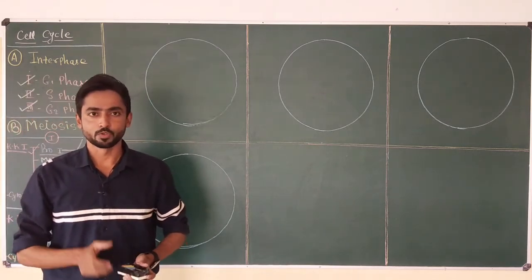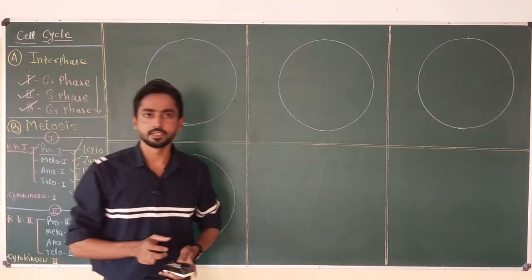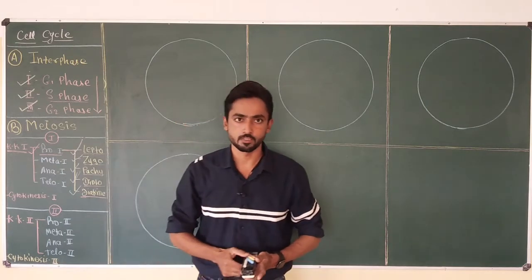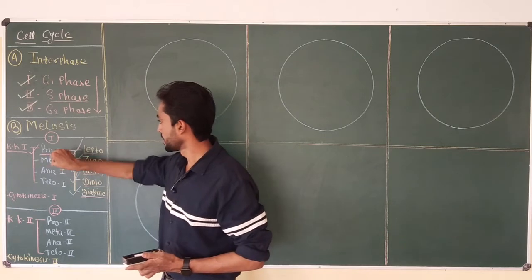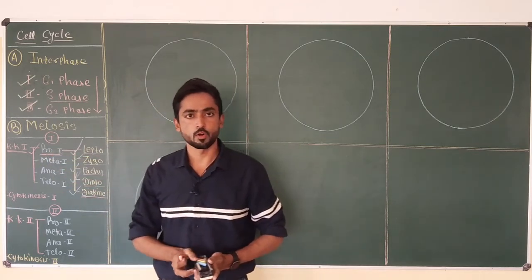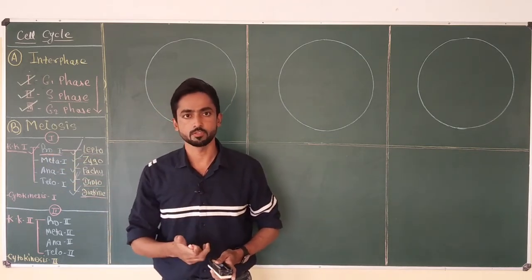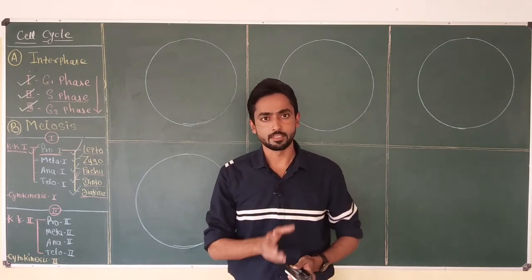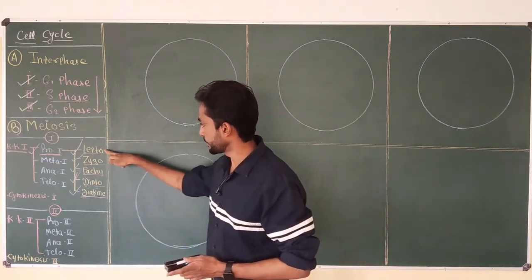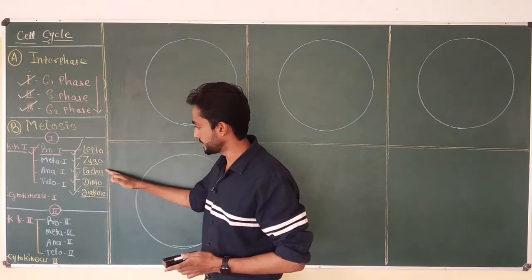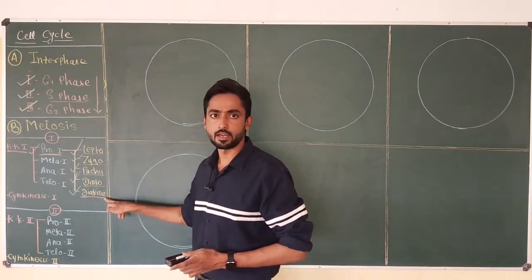Hello everyone. In the last video, we discussed in detail the first phase of meiosis 1, that is prophase 1. It is the longest and most complex phase in meiosis. It was further divided into 5 subphases: leptotene, zygotene, pachytene, diplotene and diakinesis.